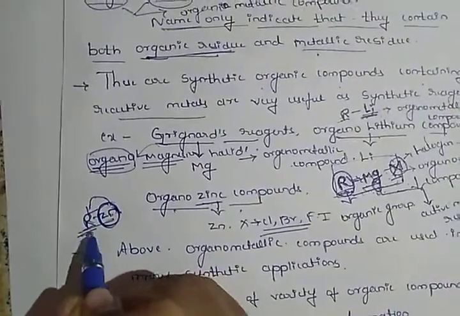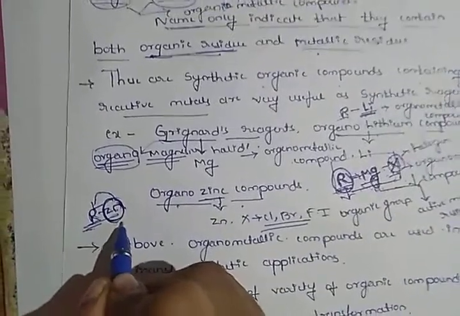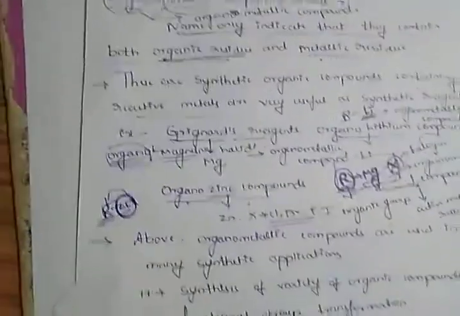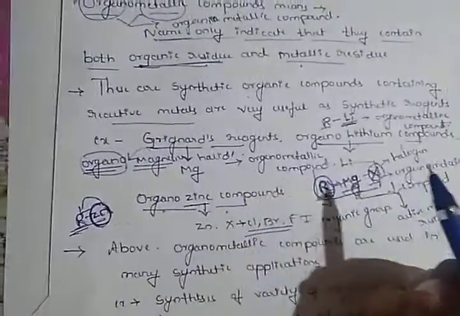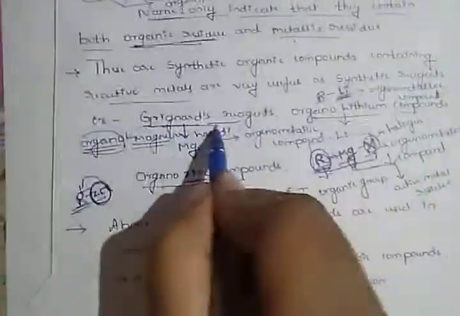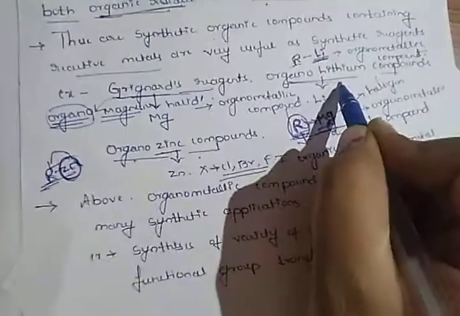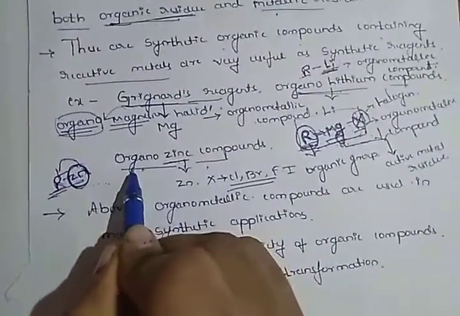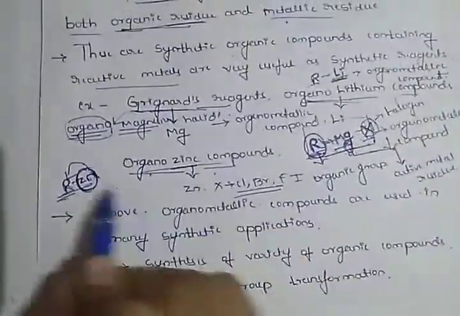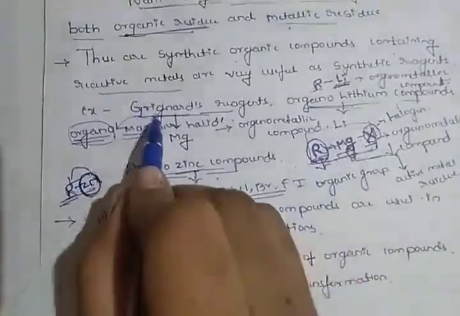Hence the organozinc compound is one of the organometallic compounds. So these are some examples of organometallic compounds: Grignard reagents, organolithium and organozinc compounds.